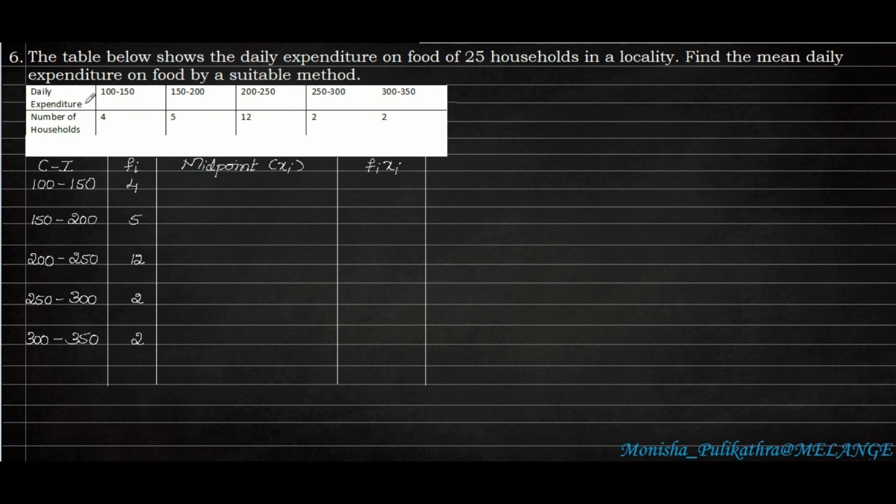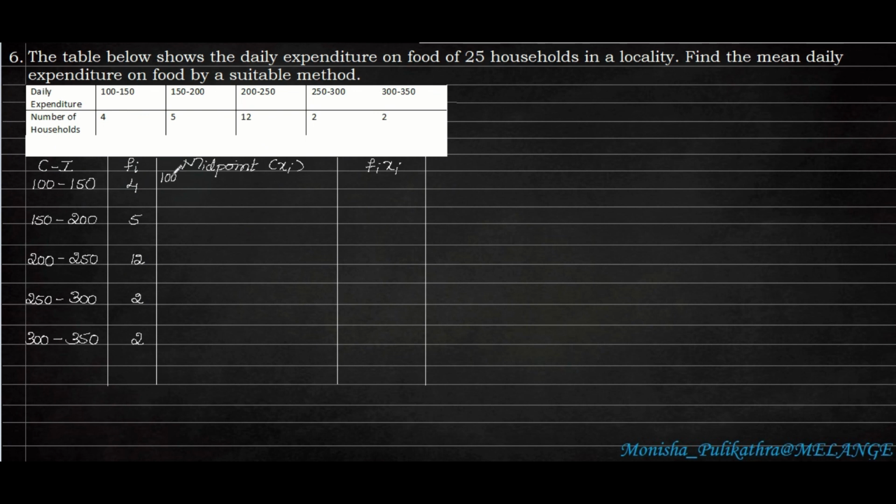Okay. So here the class intervals are, the first one, 100 to 150, 150 to 200, 200 to 250, 250 to 300 and 300 to 350. Next is the frequency, the number of households. So the number of households for each expenditure class is 4, 5, 12, 2 and 2. Okay. So the third column is to find out the midpoint. So midpoint means we have to add the upper limit and lower limit and take the average by 2.